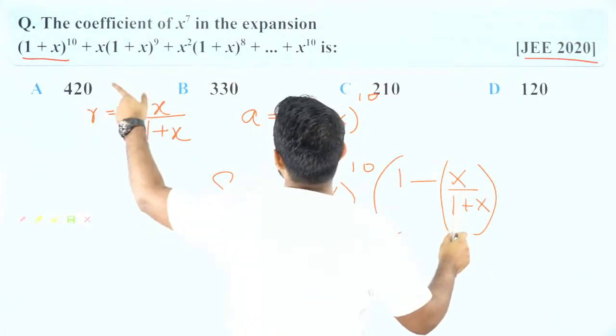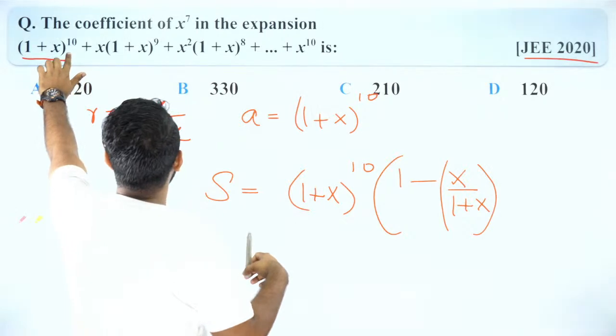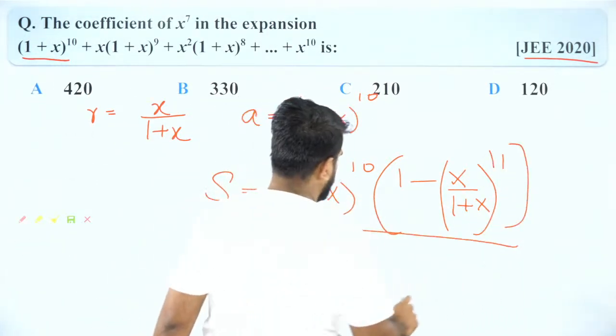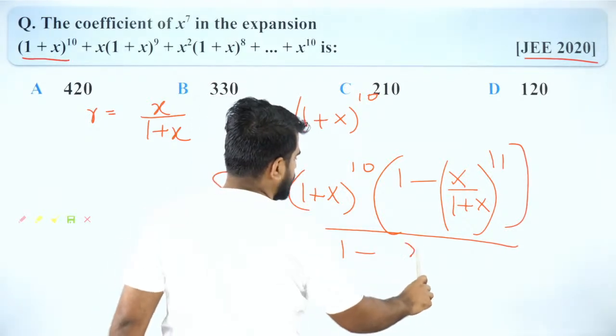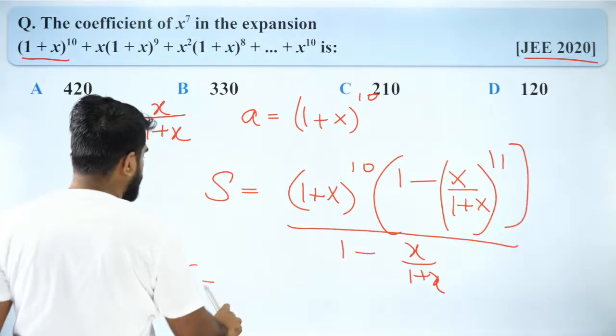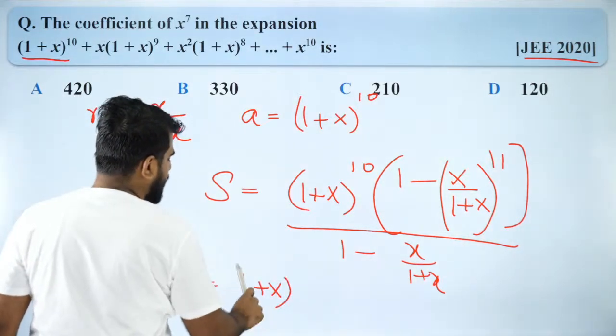How many terms are there? I think you have 11 terms. Is that correct, people? So I'll have S equal to (1 + x)^11.